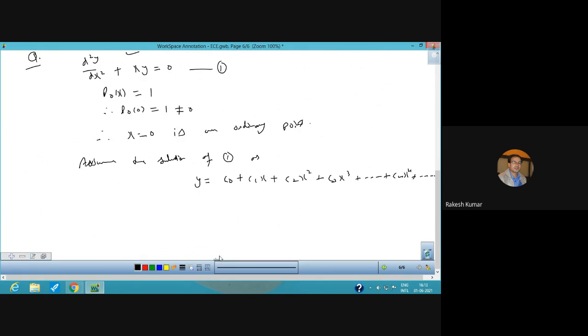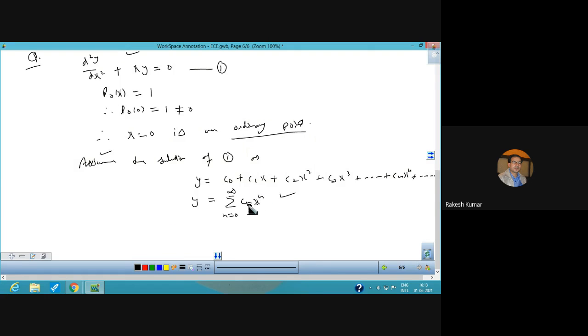This will be the solution which we have to assume. And in the summation form, the solution is the sum of cn xⁿ, n from 0 to infinity. This is your value of y, which we have to assume in the case of an ordinary point.